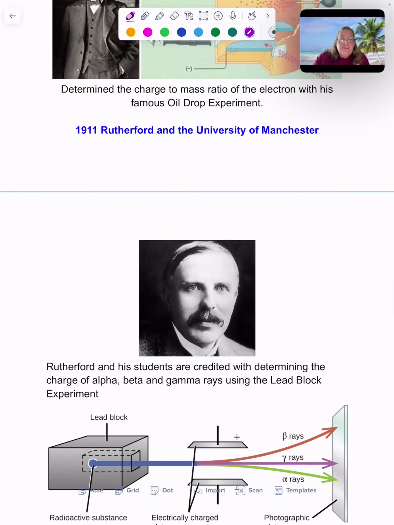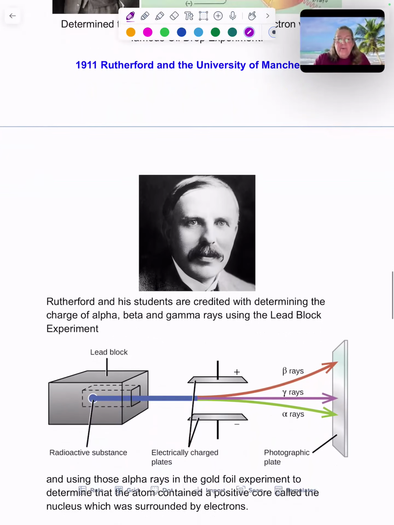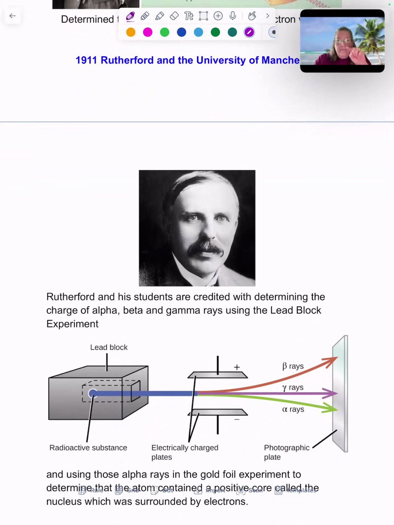Rutherford and students took a radioactive sample and put it in a lead block so that it could only come out one direction. They passed that beam through charged plates and determined that alpha, beta, and gamma deflected differently. He figured out that the alpha had to be positive because it was attracted to that negative plate. Beta was negative because it was attracted to the positive plate. And he could show that the alpha was heavier than the beta because it didn't move as much. It had more inertia. It took more energy to get that particle to bend.